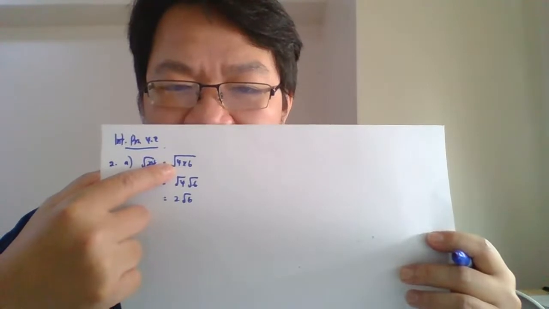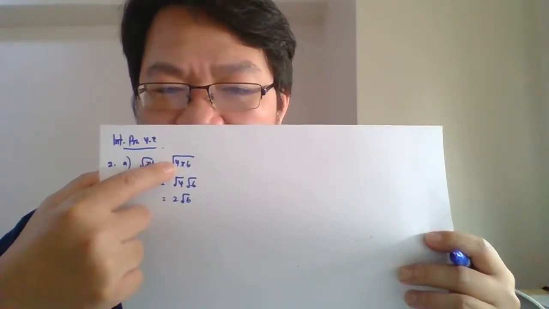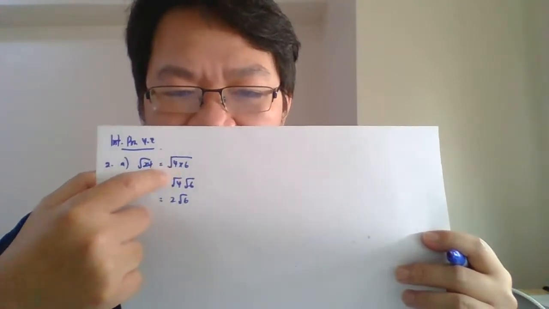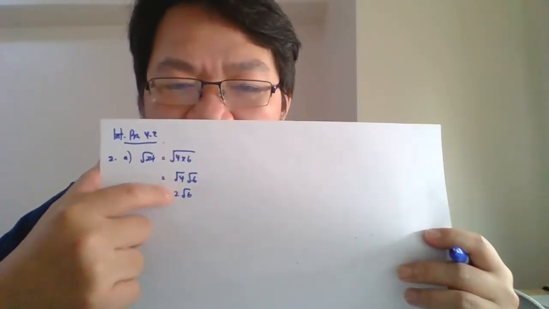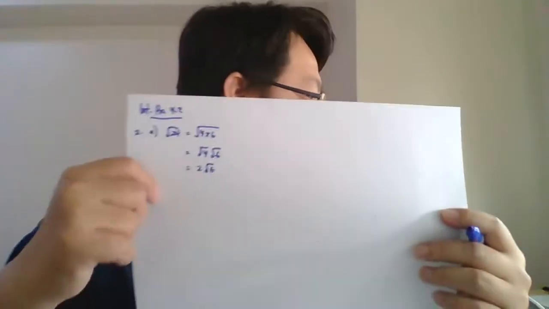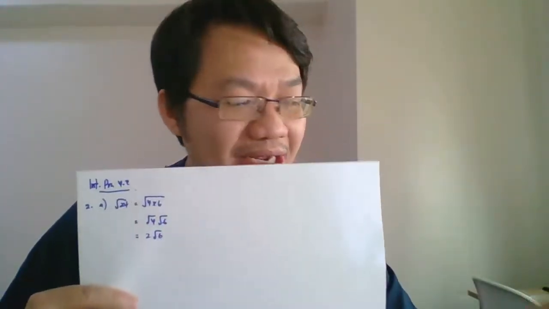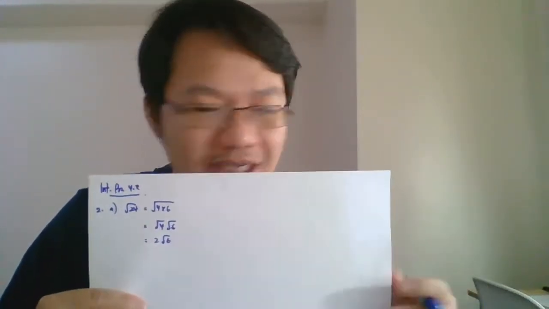Of all those three methods, only 4 is the perfect square. So that's why we apply this value. So 4 times 6, we can split. Then the square root of 4 becomes 2, so 2 surd 6. That will be the answer, the same answer as shown by the calculator. Okay, that is your 2A.